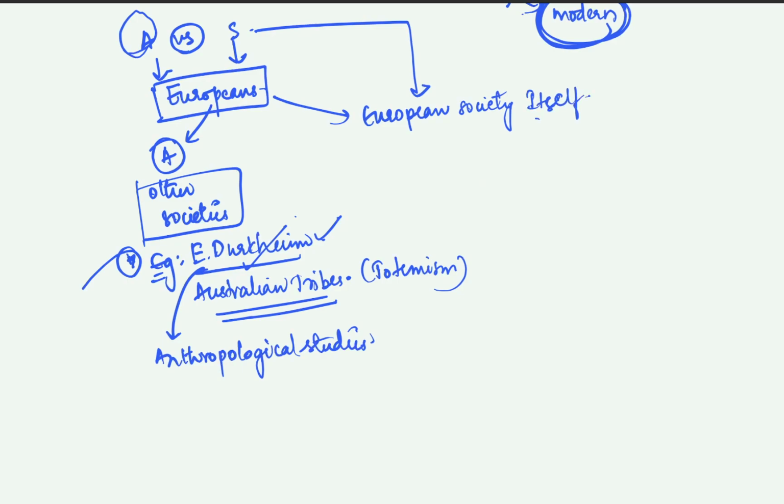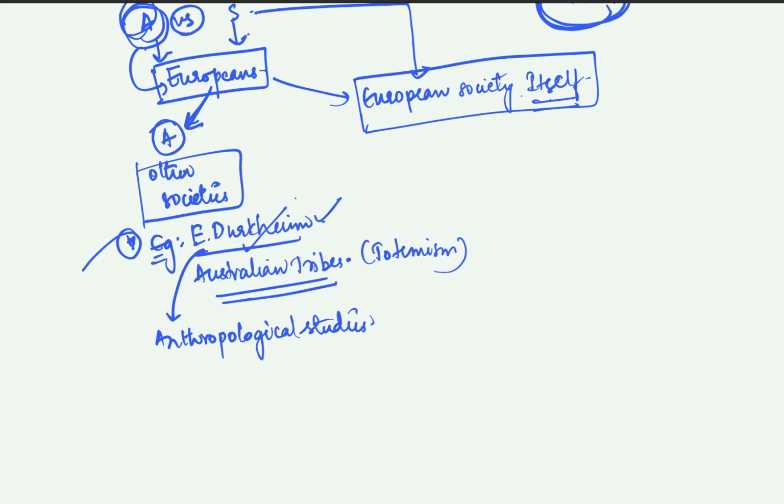So understood the difference here? Europeans are using sociology to study their own society, that is to study England, to study France, all the European societies after modernity. Here, anthropology is used by Europeans to study the other societies, which they considered primitive and pre-modern, right? So this is another key difference between anthropology and sociology, right?